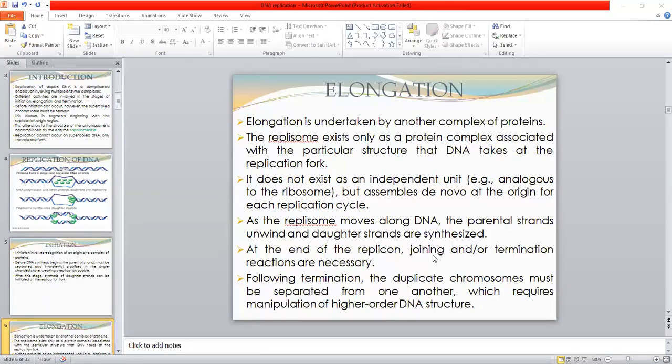Following termination, the duplicate chromosomes must be separated. So when the DNA replication goes to the termination stage, the duplicate chromosomes separate from one another. So the newly synthesized DNA goes into the newly separated chromosomes.